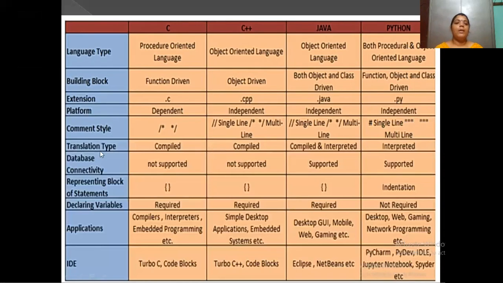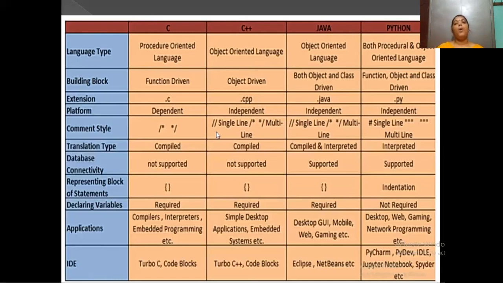Okay. Next, translation type. I have told earlier that for converting the source code to bytecode, we use a compiler for C and C++ language. Coming to Java and Python, an interpreter is used.